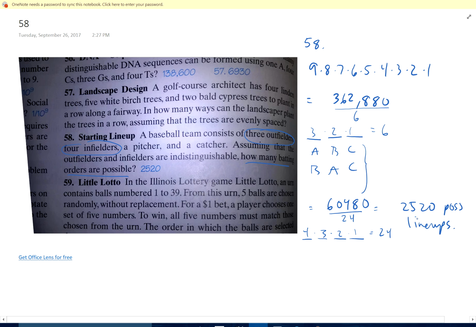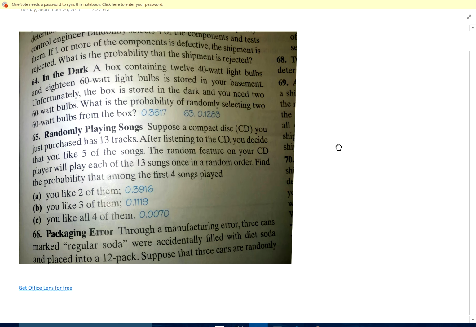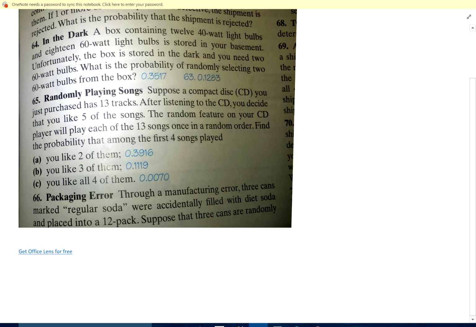Okay, and 65. Randomly playing songs. This one's challenging too. Suppose a compact disc has 13 songs. You decide you like 5 of them. They'll play 13 songs in random order. What's the probability that among the first 4 you like 2 of them? Okay, A. That means I could like, like, dislike, dislike, or other orders. I got a lot of choices here. How many different choices do I have out of my 4 songs of liking 2 of them?